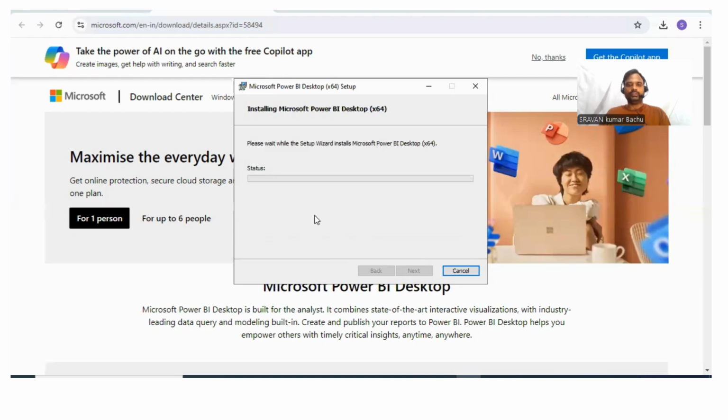It takes some time to install. It's validating all the components and operating these events and organizations.